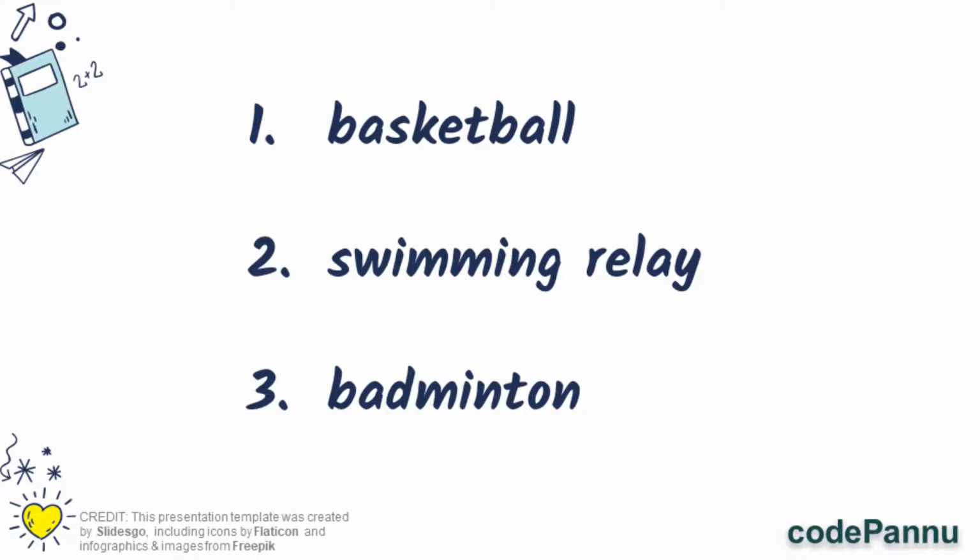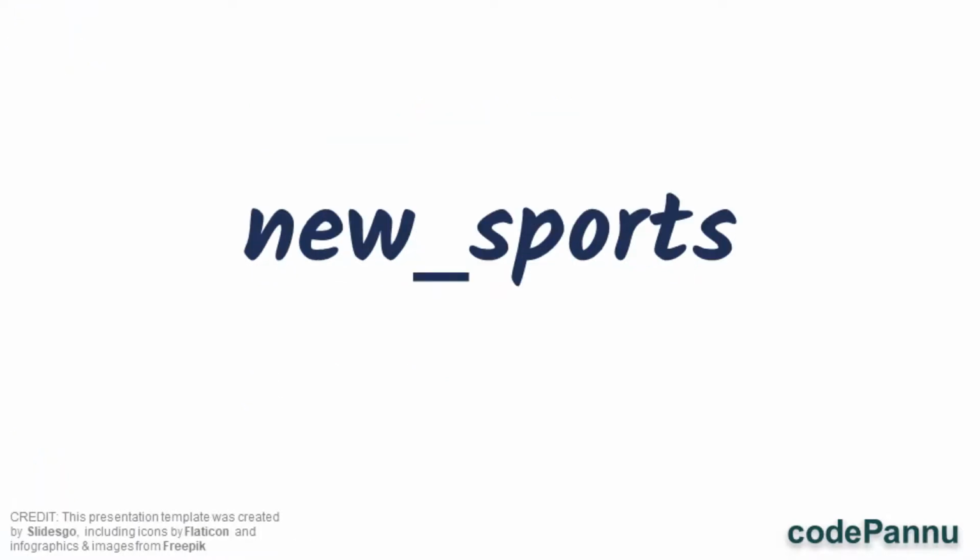Let us create a new variable called new sport. The value for this variable will be the new sport that the school is going to announce. So new sport will be equal to, let's say, some new sport which they're going to announce.